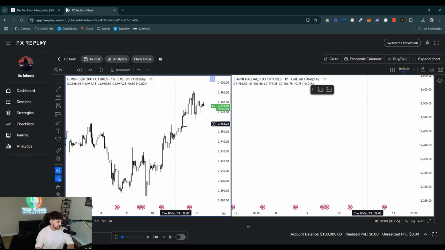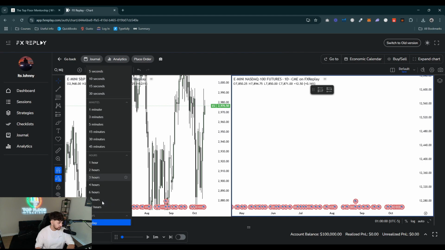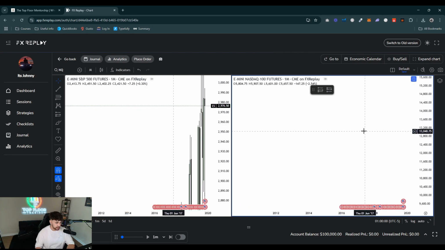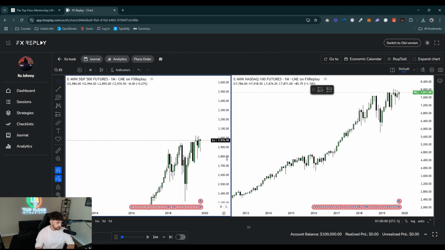All right, so I personally like ES on the left and I like NQ on the right. So first things first, we have to go to the daily chart. Actually, we have to go to the monthly chart. I need to know where we're at on the higher time frames, right? I need to know what's going on on the higher time frames.